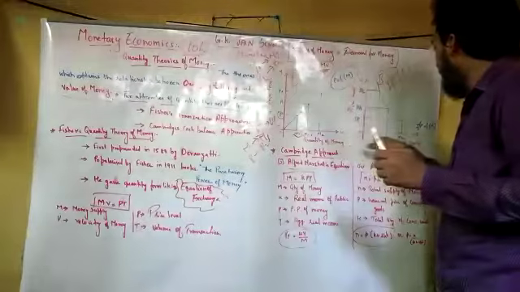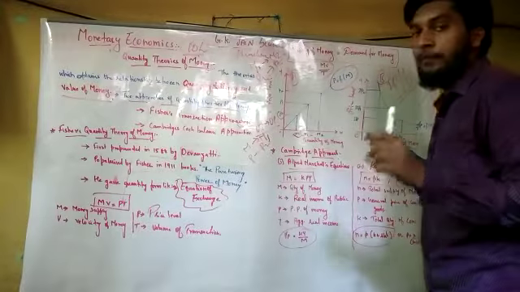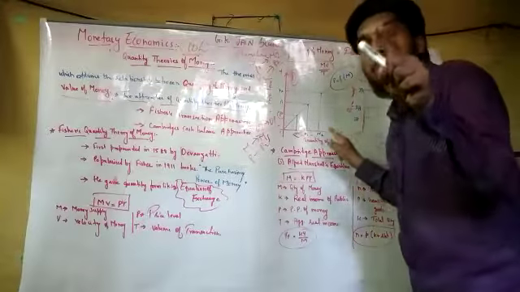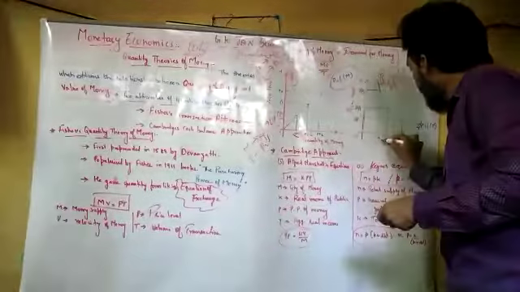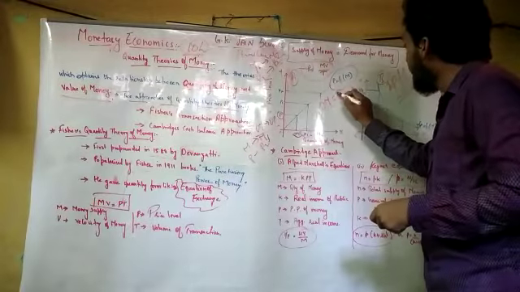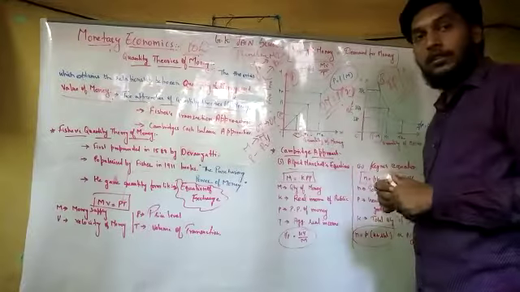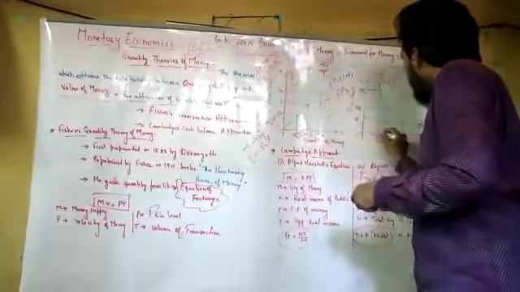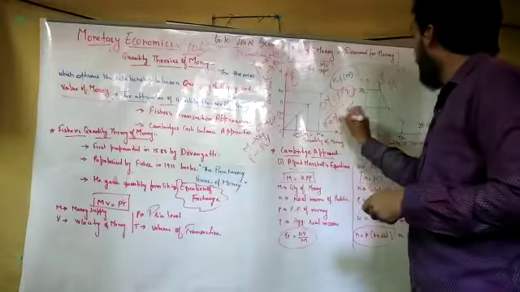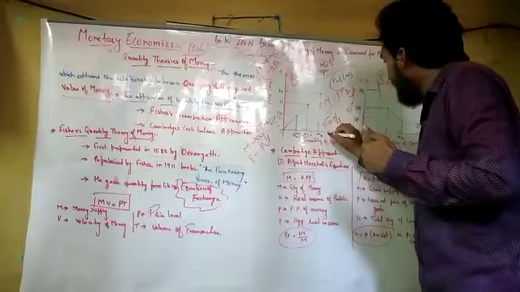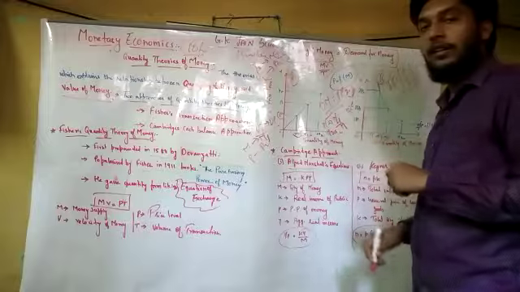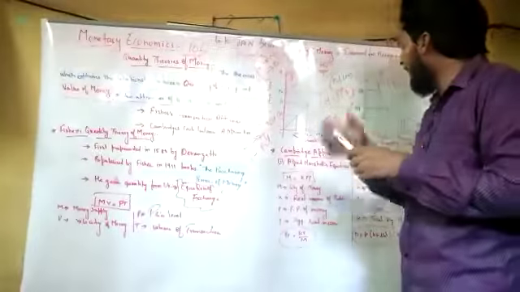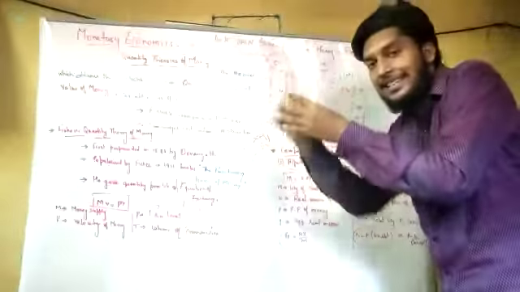Why? See, when the quantity of money is OM, the price is P2. Can you listen here? When the quantity went from M to M1, what happened here? It came down. The price P2 came down to P1. When it reached M2, it reaches P. So the price level is decreasing in the second one.